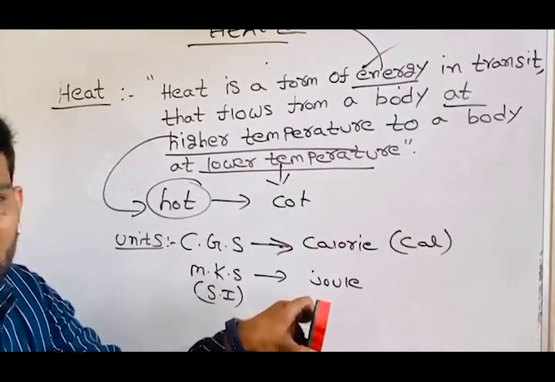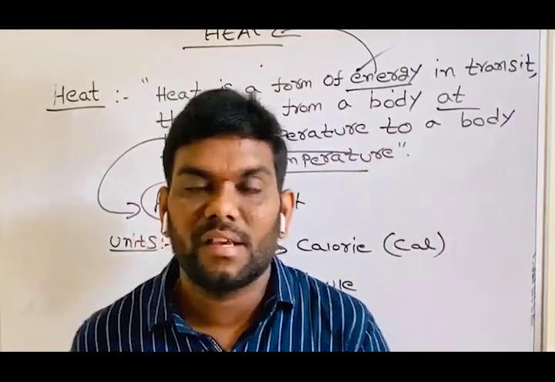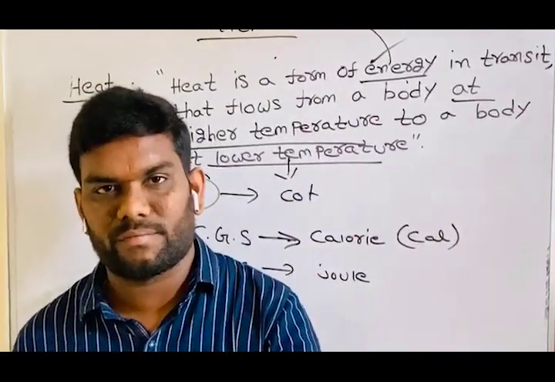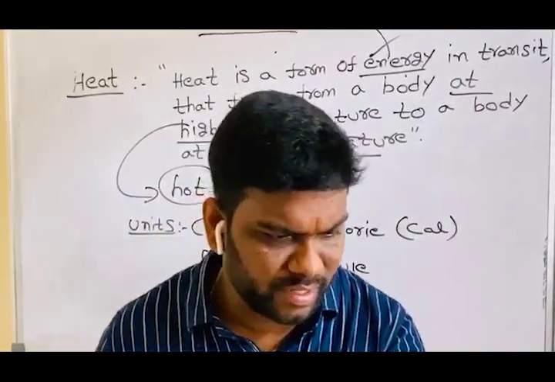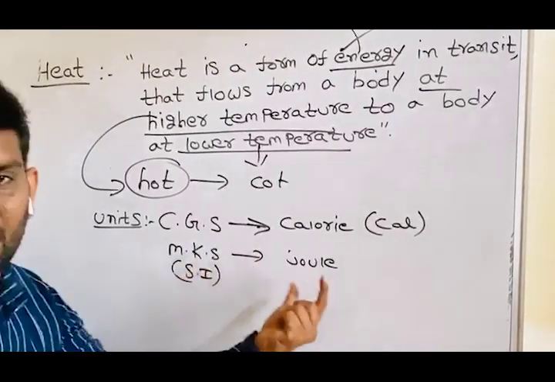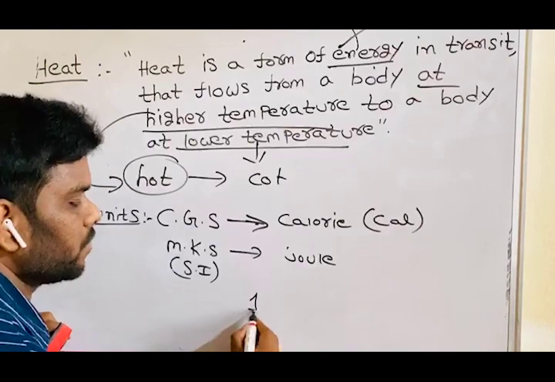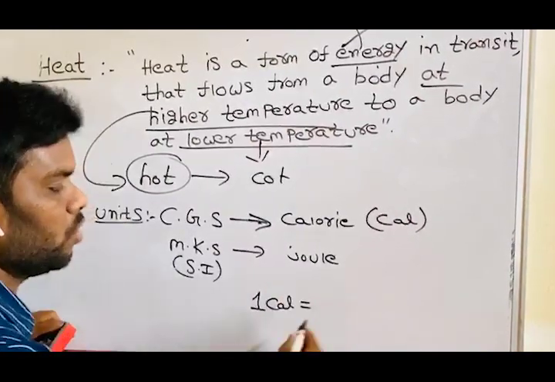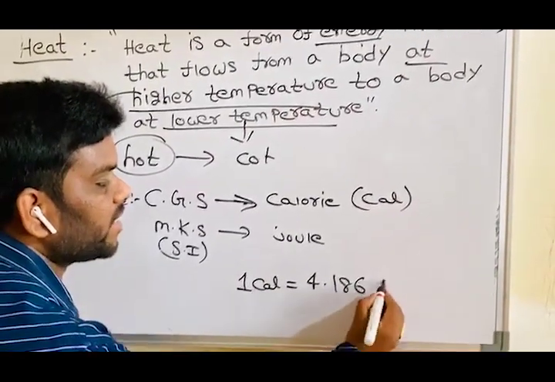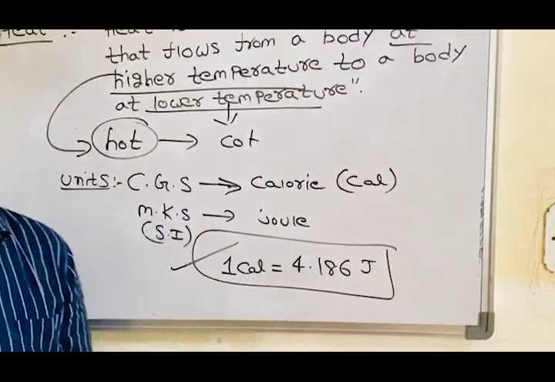So in these two cases, there is one relation. What is the relation between CGS and MKS? In the CGS system, as I already told you, it is the calorie. In the MKS system, it is the joule. So what is the relation? 1 calorie is equal to 4.186 joules. It is a very important relation.